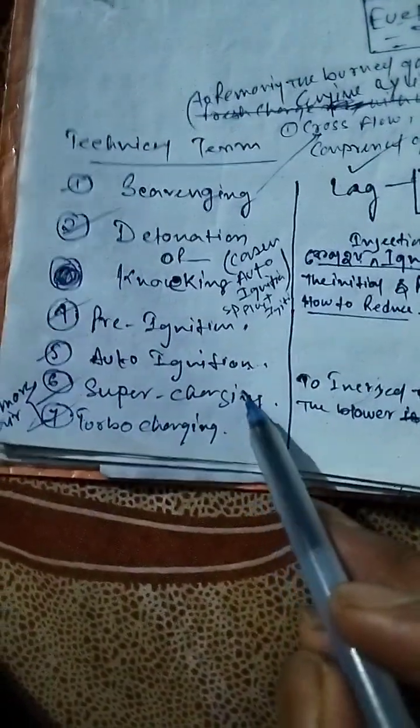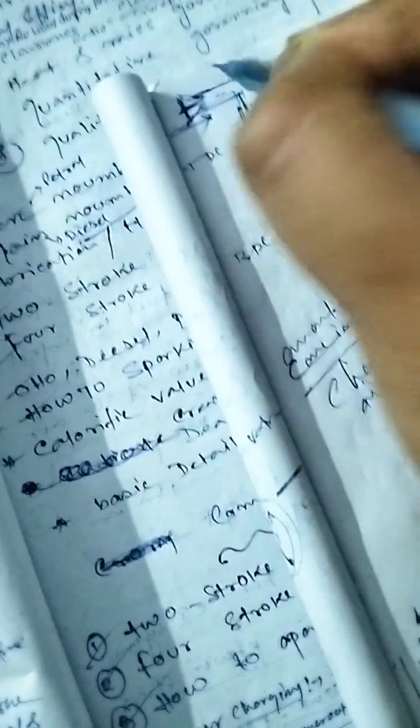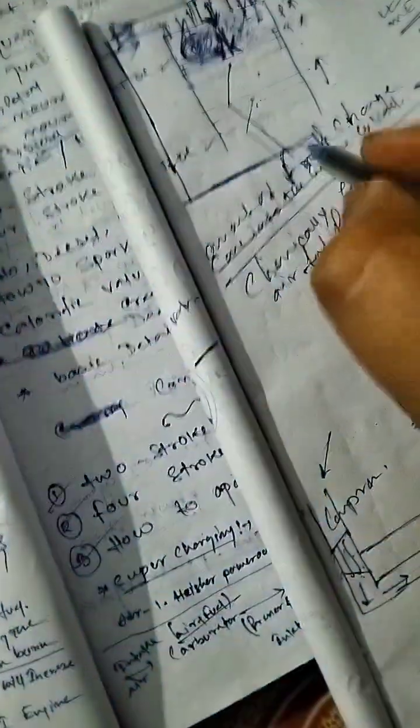All right. Now the supercharger has a particular compressor, which is further connected to the crankshaft.